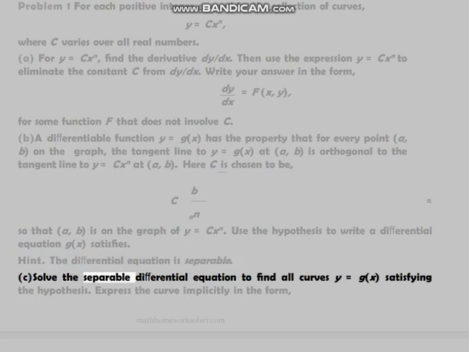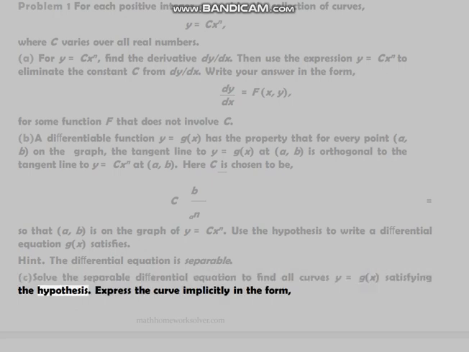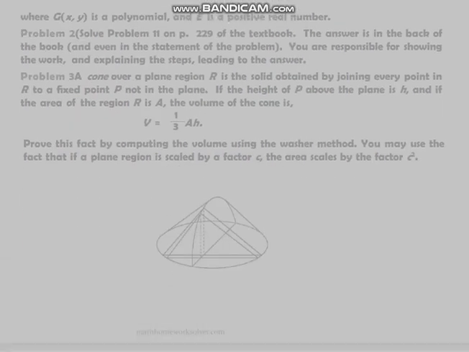C. Solve the separable differential equation to find all curves y equals g(x) satisfying the hypothesis. Express the curve implicitly in the form G(x, y) equals c, where G(x, y) is a polynomial and c is a positive real number.